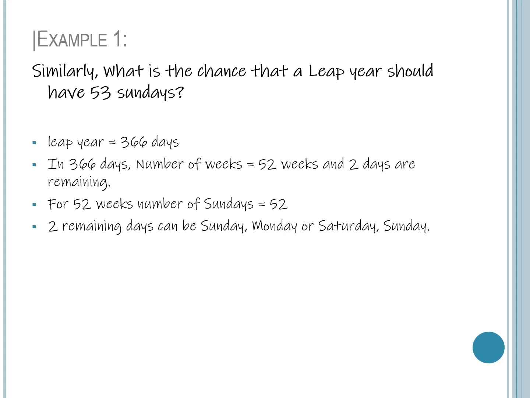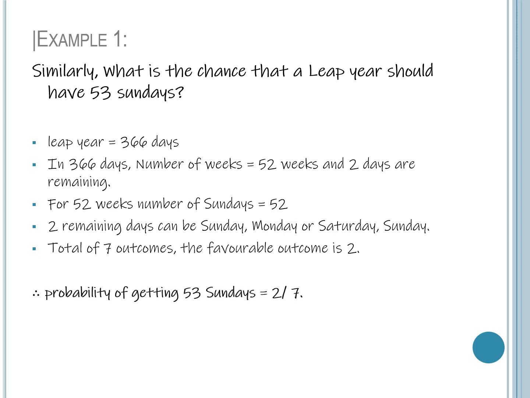So for the remaining 2 days it may be Sunday, Monday, Tuesday, and so on, Saturday, Sunday. So as before we have exhaustive number of cases 7. Here favorable cases are Sunday-Monday and Saturday-Sunday, so 2. So probability of getting 53 Sundays is equal to 2 by 7.